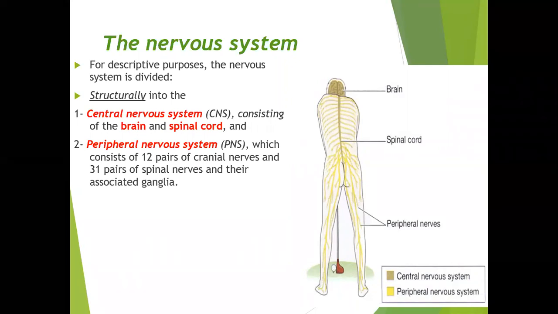So the nervous system consists of the central nervous system as well as the peripheral nervous system. The central nervous system, as I said, is the brain and the spinal cord, and the peripheral nervous system consists of the cranial nerves. Cranial nerves are those nerves which are coming from the brain. Those are called cranial nerves. And the spinal nerves will be 31 pairs because they are on either side, and these are called the spinal nerves.